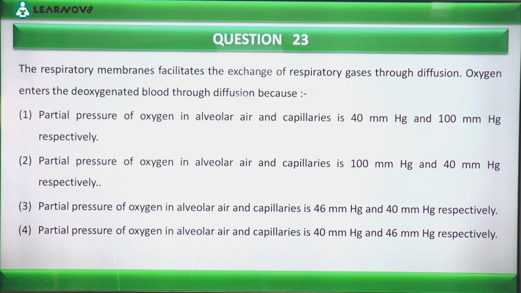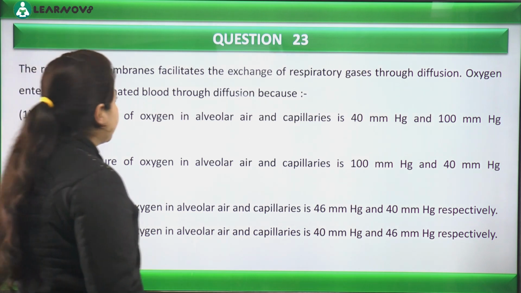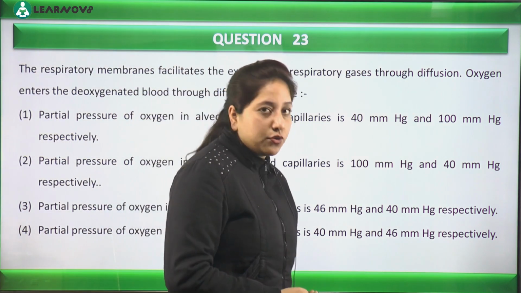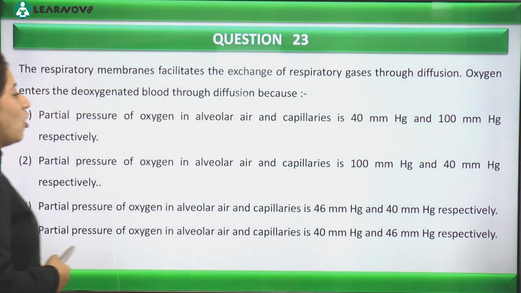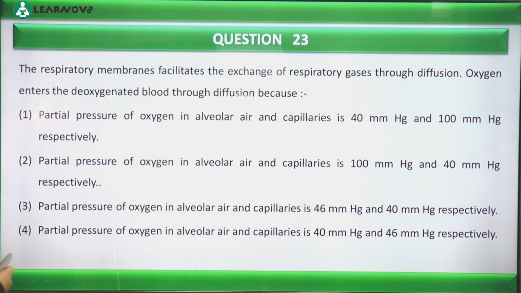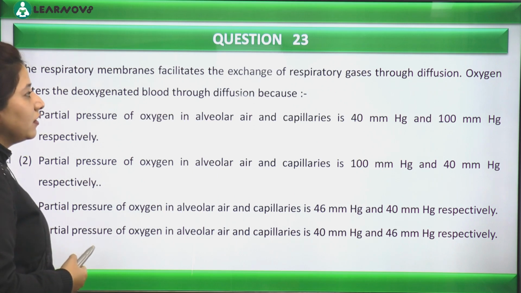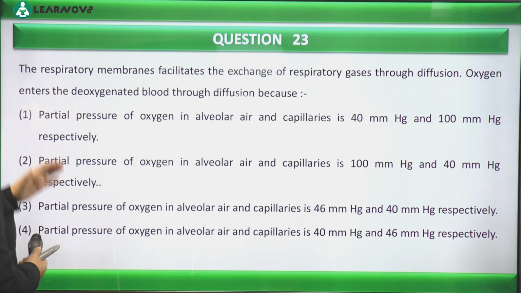So the respiratory membrane facilitates the exchange of respiratory gases through diffusion. Yes, we agree: at the respiratory membrane, gases are exchanged through the process of diffusion. Now let's read further. Oxygen enters the deoxygenated blood through diffusion because, okay. Where does oxygen enter from,